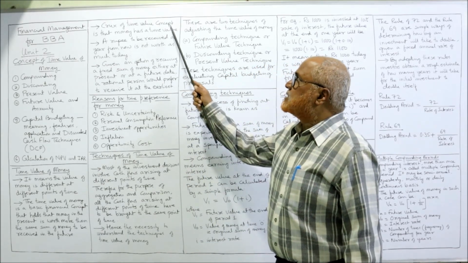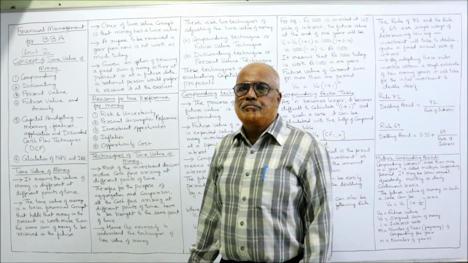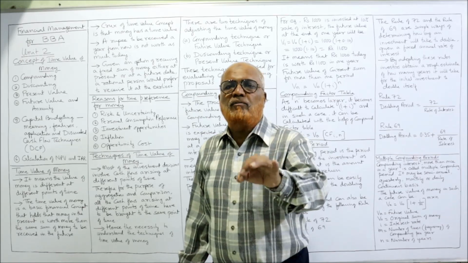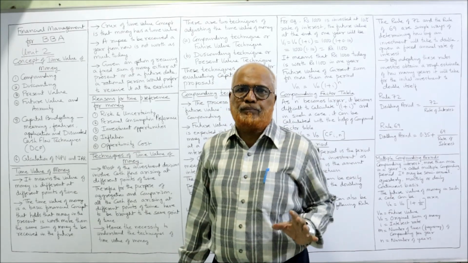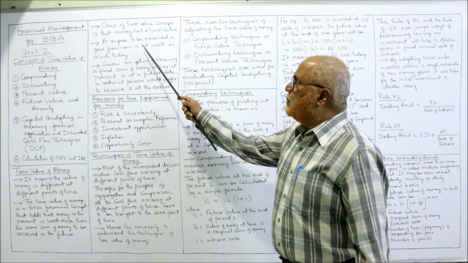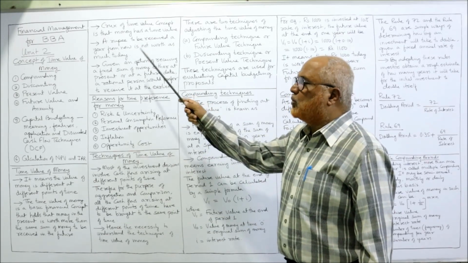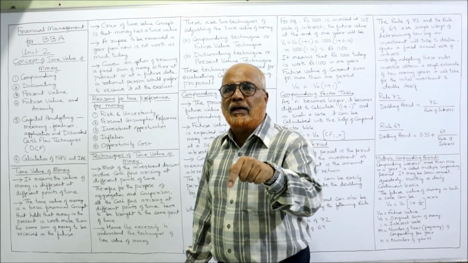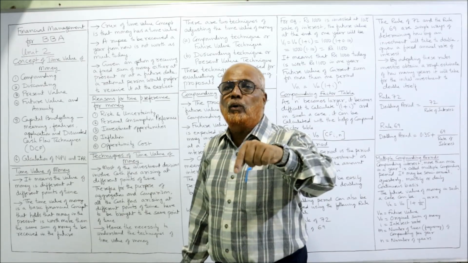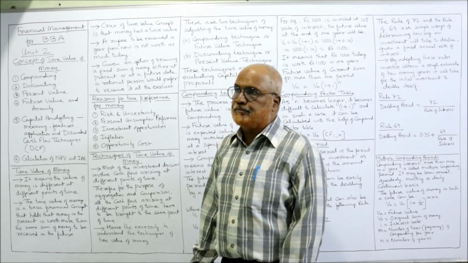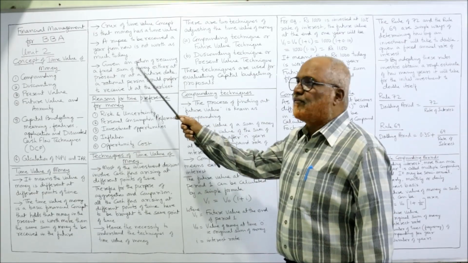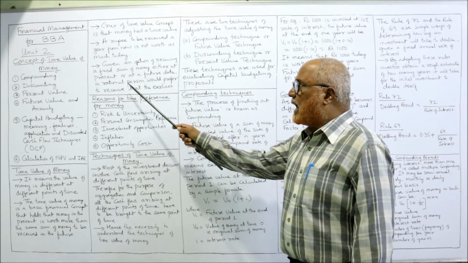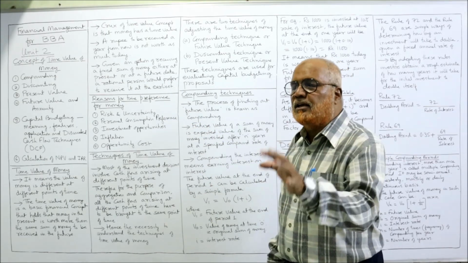Now, the crux of this time value concept is that money has a time value. The main point is money has a time value. The value of money will change according to time. That is the crux of the matter. A rupee to be received a year from now is not worth as much today. Simple: 1 rupee is worth more today, whereas the same 1 rupee will be worth less in a future period of time. And given an option of receiving a fixed sum of money either at present or at a future date, a rational person would prefer to receive it at the earliest.